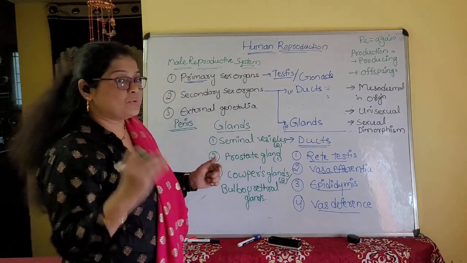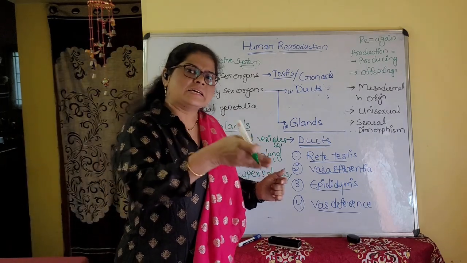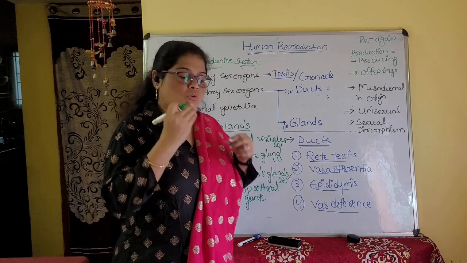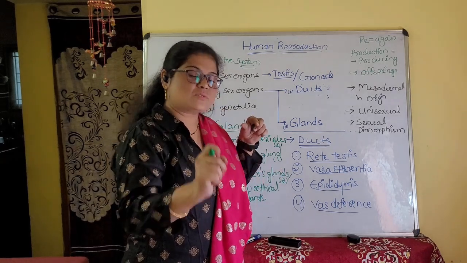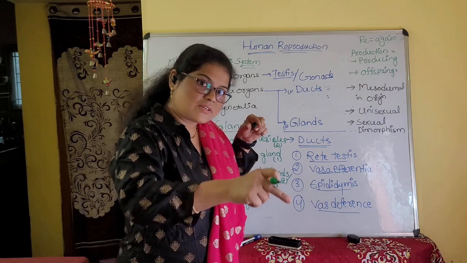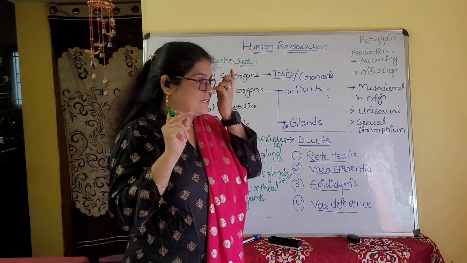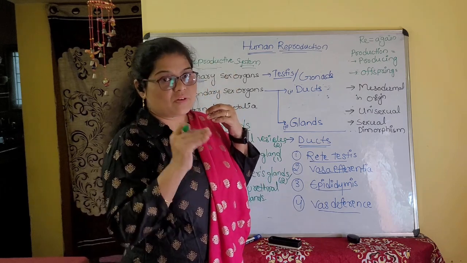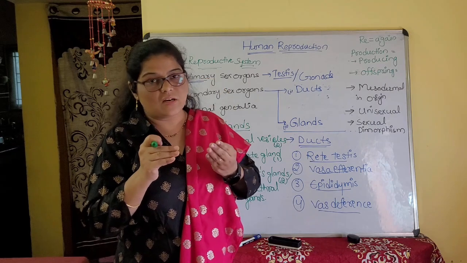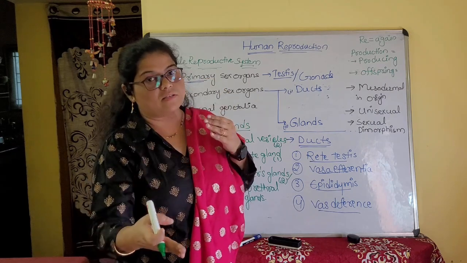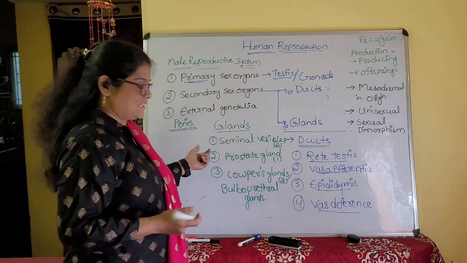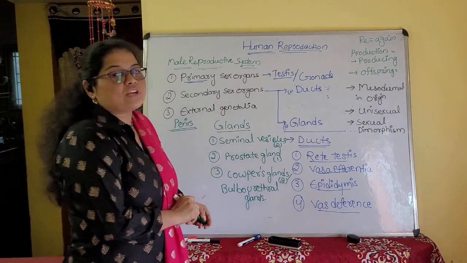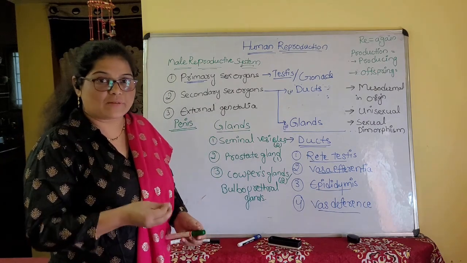Urinogenital duct: urine and genital, semen. The duct passes urine as well as semen, but with one condition: when urine is passing, semen will not pass, and if semen is passing, urine will not pass.